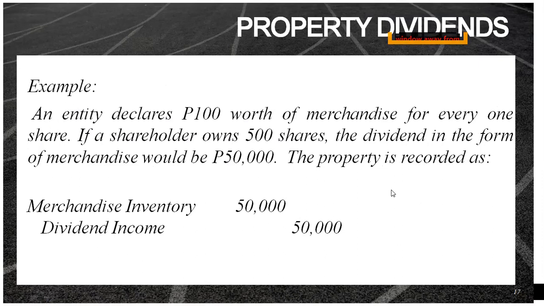So the property dividend is recorded as a debit to merchandise inventory, kasi yan yung natanggap mo, at 50,000, and then credit dividend income at 50,000. So again, we based the amount that we recognize as dividend income on the fair value of the asset or the non-cash asset that we receive.